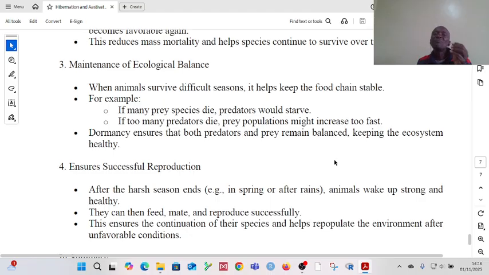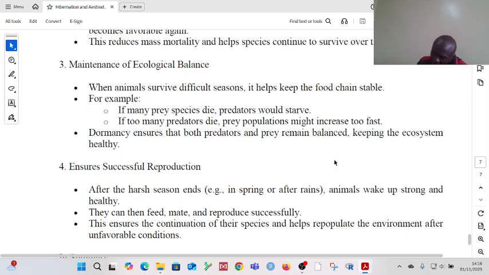So it means these two dormancy types, either aestivation or hibernation, ensure that the predators and prey remain balanced. By the predators and the prey remaining balanced, the ecosystem is kept healthy. The health of the ecosystem is kept right.